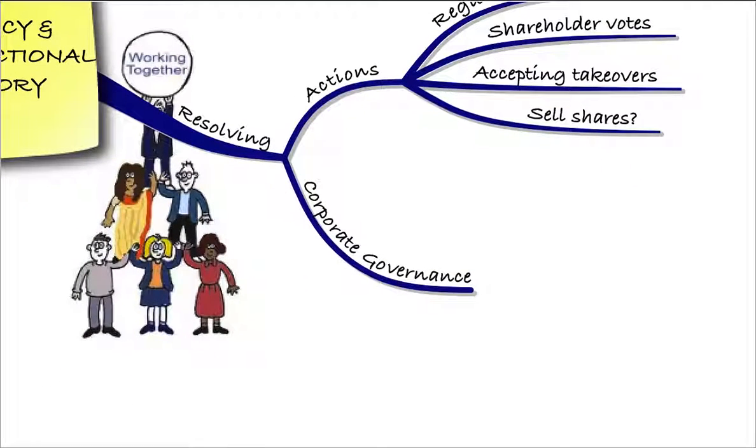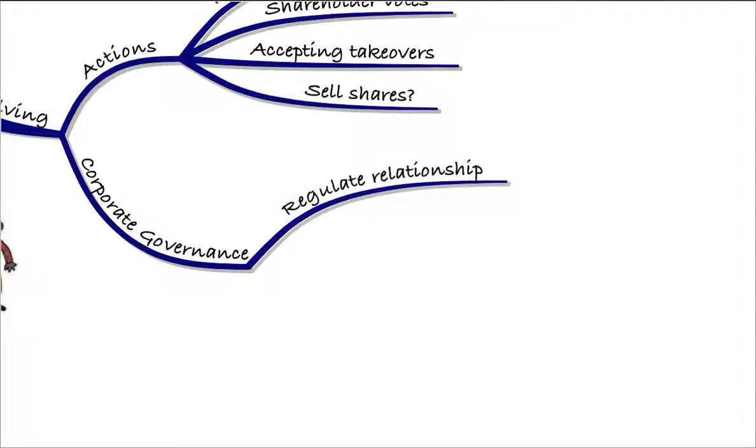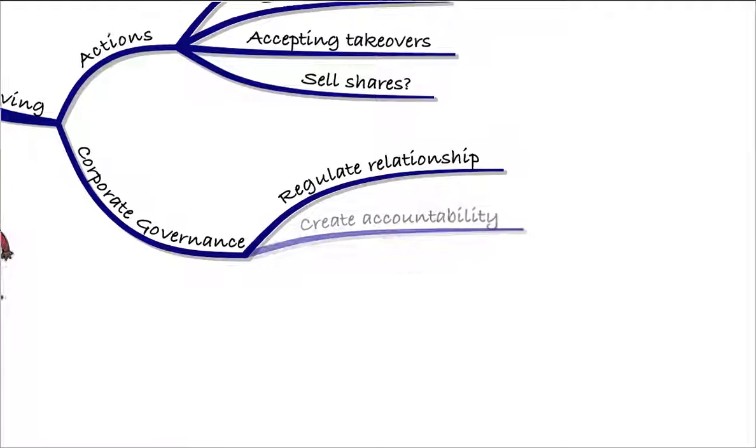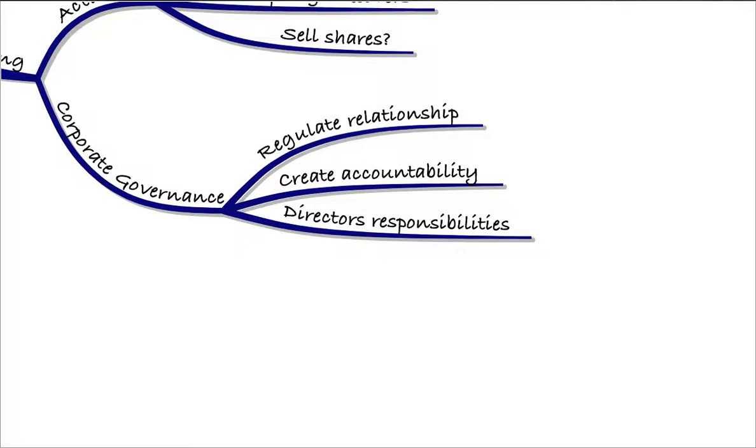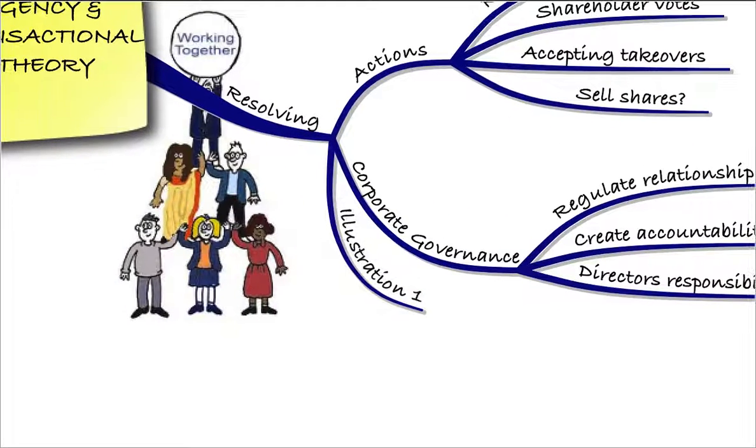So when it comes to corporate governance, well, some of the key things between shareholders and the management are that corporate governance will regulate the relationship between the two, and we'll look at that in detail in some of the next lectures. It creates accountability between the management and the shareholders, and it gives the directors key responsibilities that they must uphold. So we looked at the details of this in illustration 1.